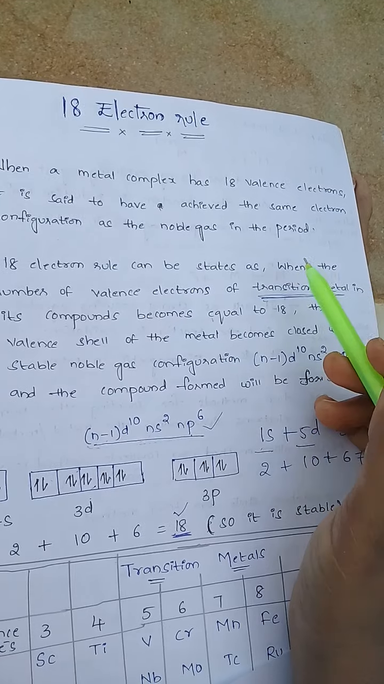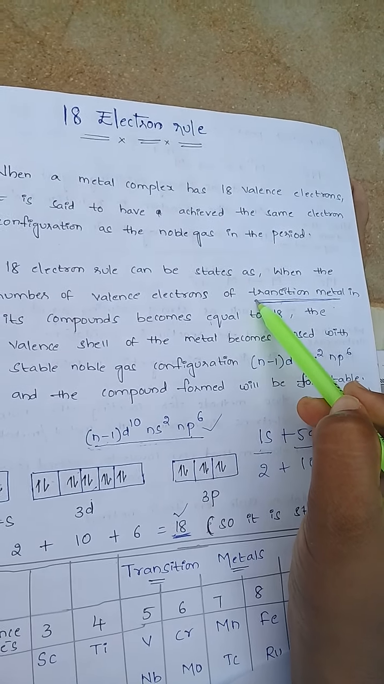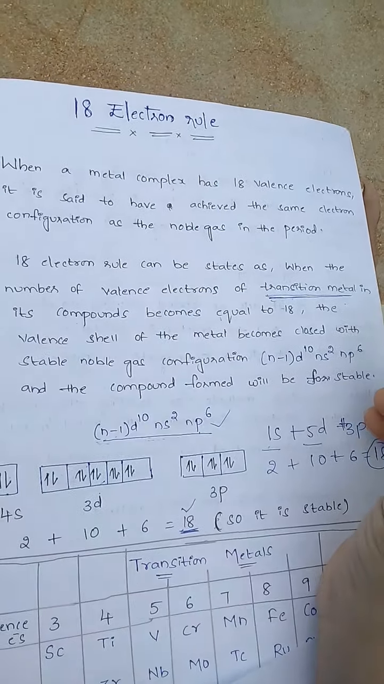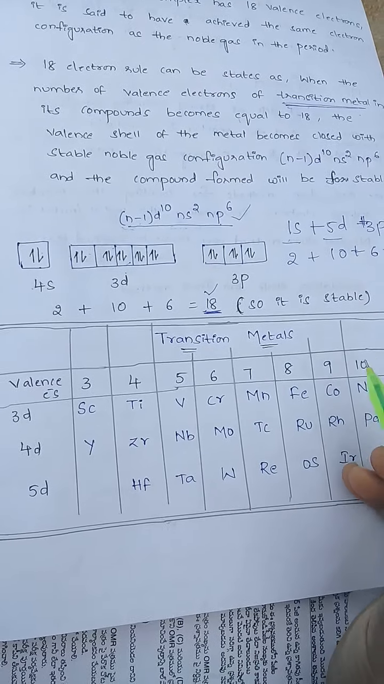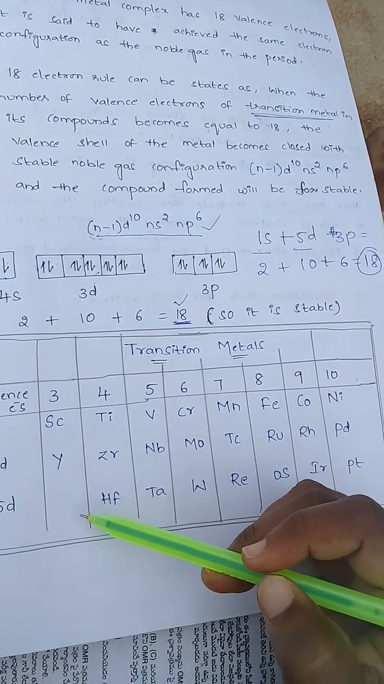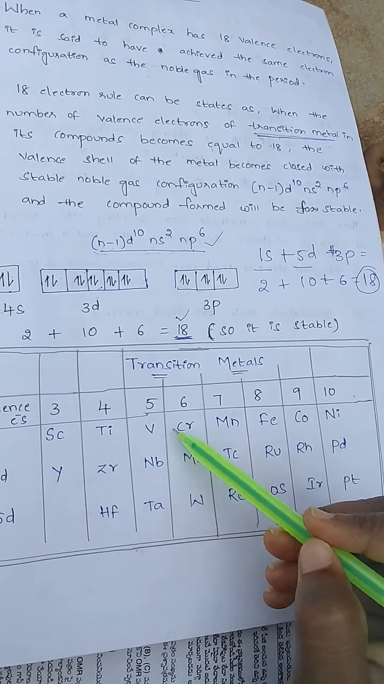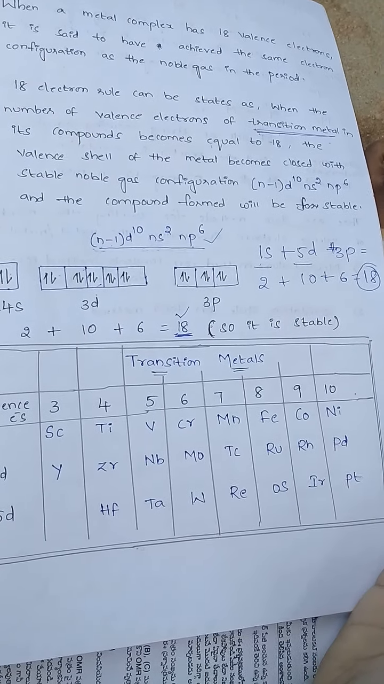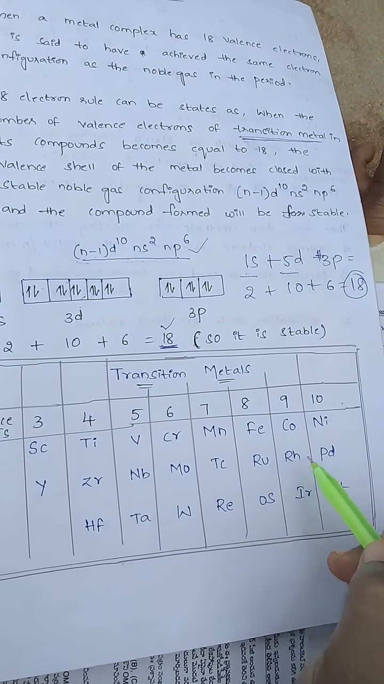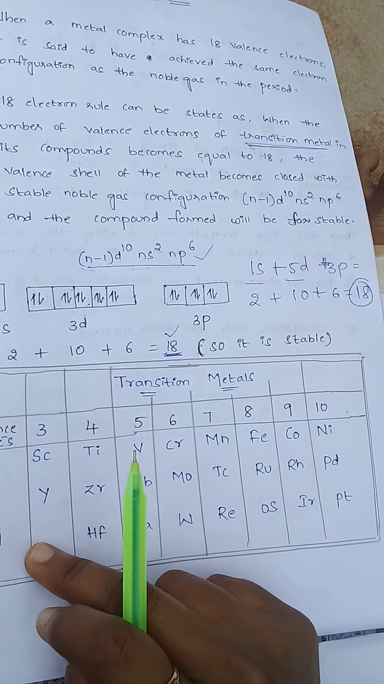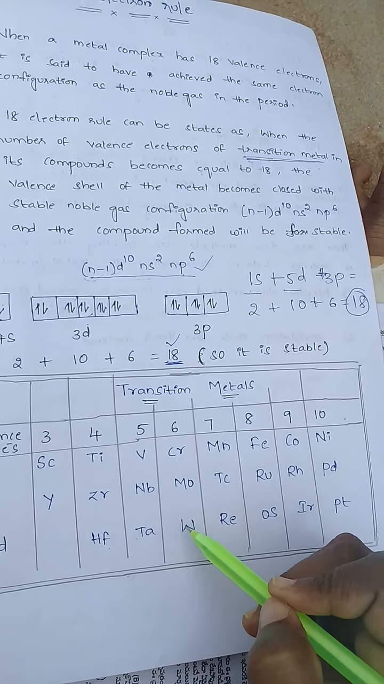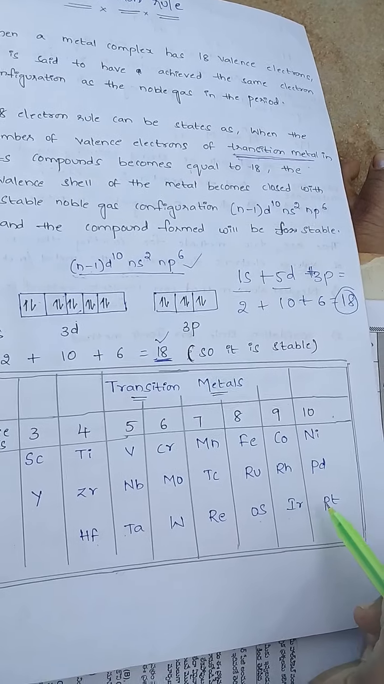That's why transition metals are the ones applicable for the 18 electron rule. The transition metals in the 3d, 4d and 5d series are: scandium, titanium, vanadium, chromium, manganese, iron, cobalt, nickel, copper, yttrium, zirconium, niobium, molybdenum, technetium, ruthenium, rhodium, palladium, and lanthanum. The 5d series: hafnium, tantalum, tungsten, rhenium, osmium, iridium, platinum.